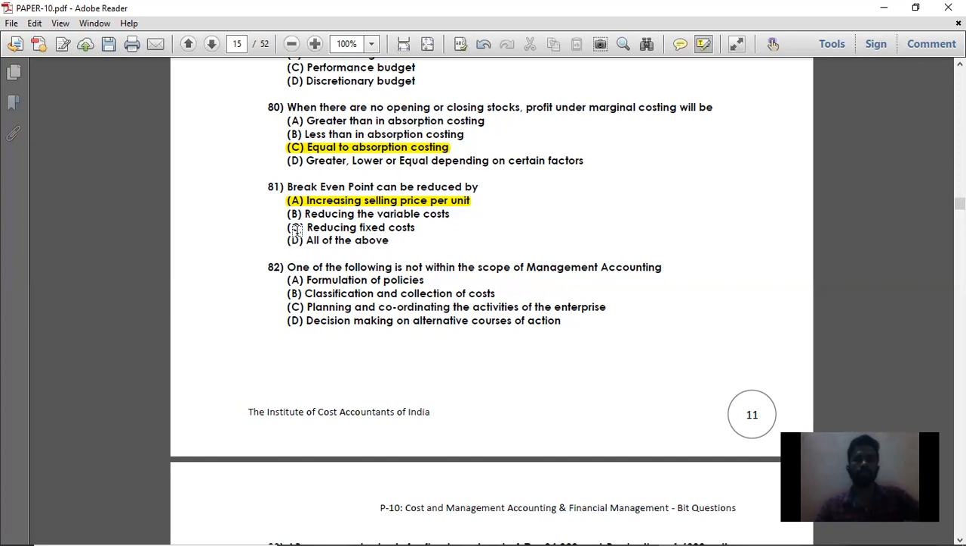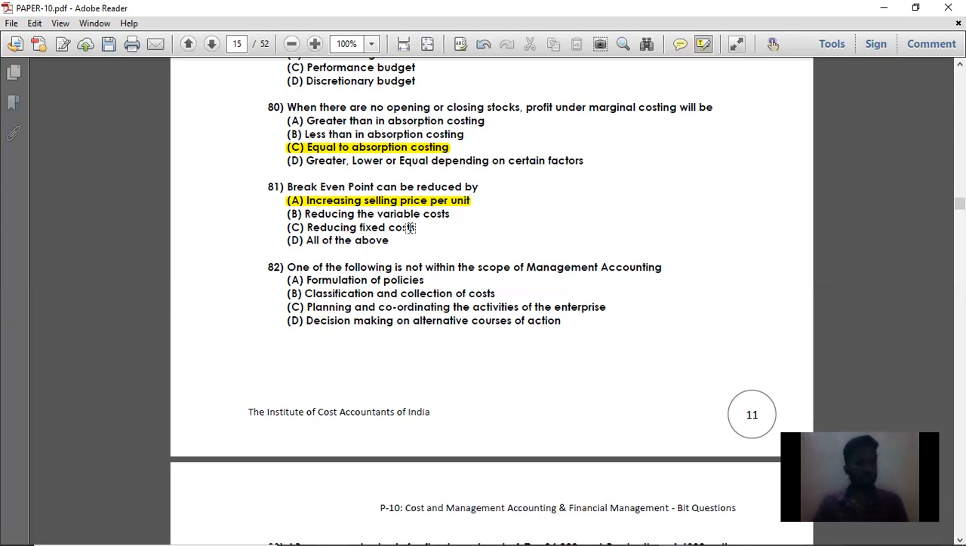But just evaluate the other options. Option B, reducing the variable cost. Even if you reduce or increase the variable cost, there is not going to be any fall in the break-even point. Suppose your sales is 2 lakhs and your variable cost is 1,50,000, so your contribution is 50,000. Your fixed cost is 10,000, so minus 10,000, your profit is 40,000. By reducing the variable cost, your contribution is going to increase, but it is not going to affect the break-even point sales. So option B, reducing the variable cost, is not going to have any effect on break-even point in sales. It is only going to increase your PV ratio.